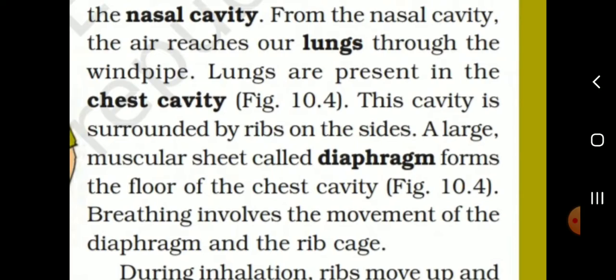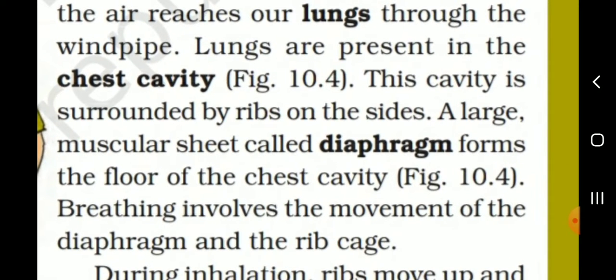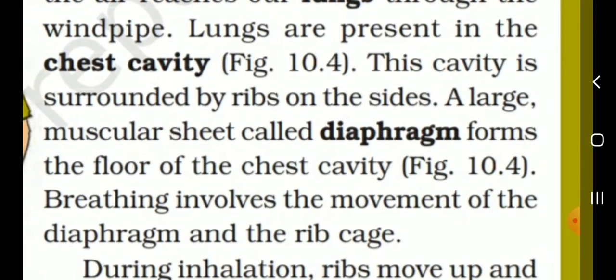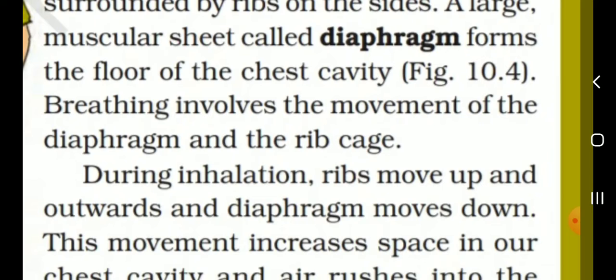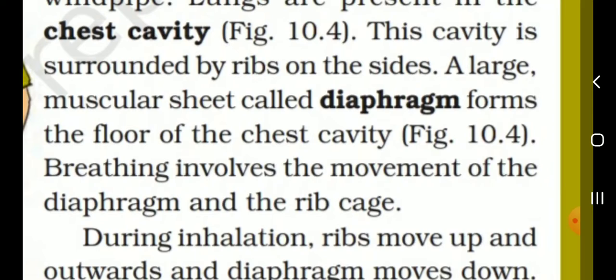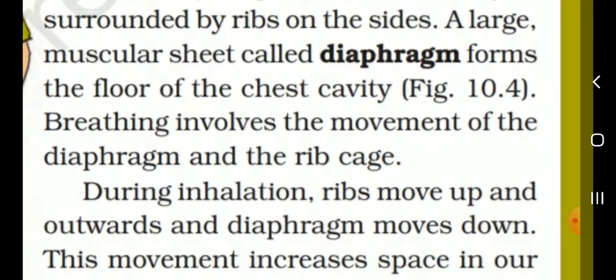This cavity is surrounded by ribs on the sides. A large muscular sheet called diaphragm forms the floor of the chest cavity. Breathing involves the movement of the diaphragm and the rib cage. What is the diaphragm? A large muscular sheet that forms the floor of the chest cavity.